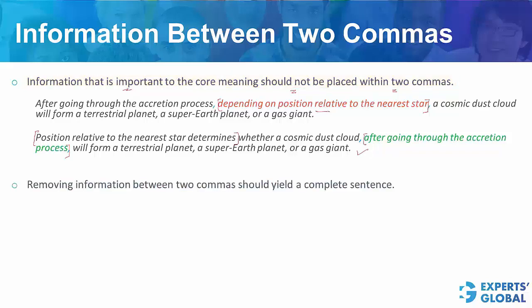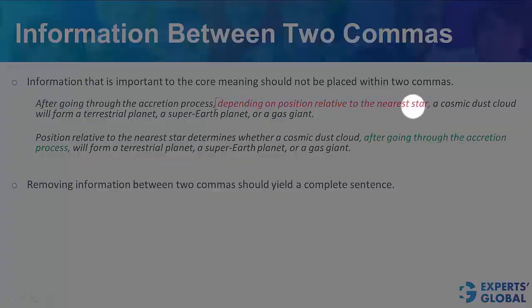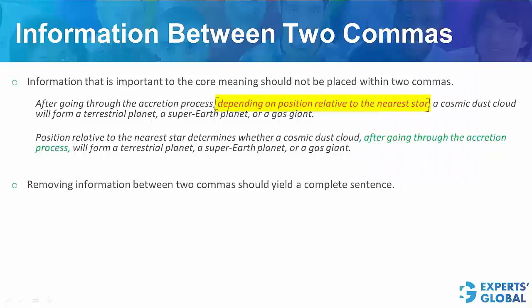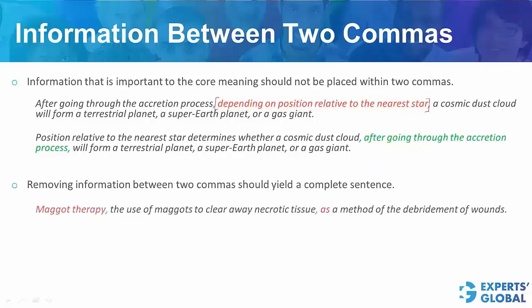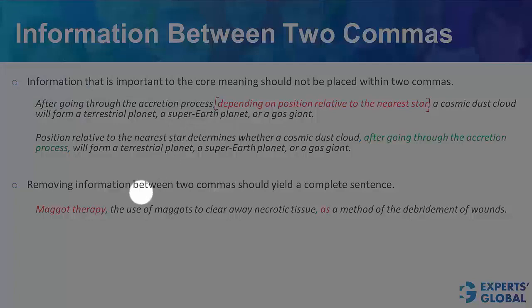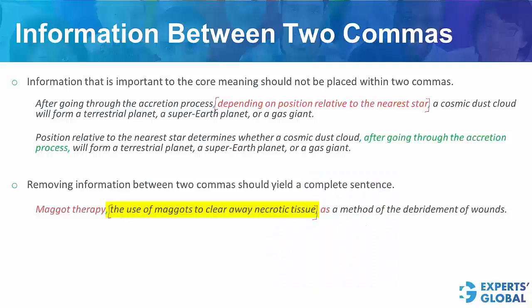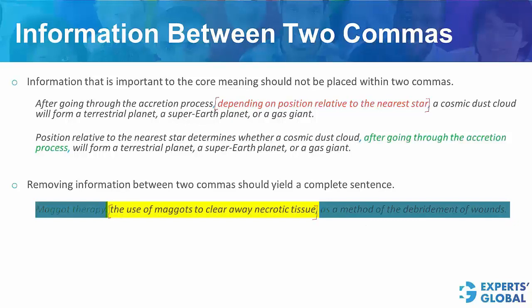Let's take some examples. We already have one example here. You see, removing the information between the two commas is not leading to a complete sentence. Let's take one more example. Similar problem here. If you remove the information between the two commas here, what you get is not a complete sentence conveying the core meaning. You will get maggot therapy as a method of the debridement of wounds. Forget conveying core meaning. This fails to even form a complete sentence because there is no active verb involved here. So this sentence is incorrect.